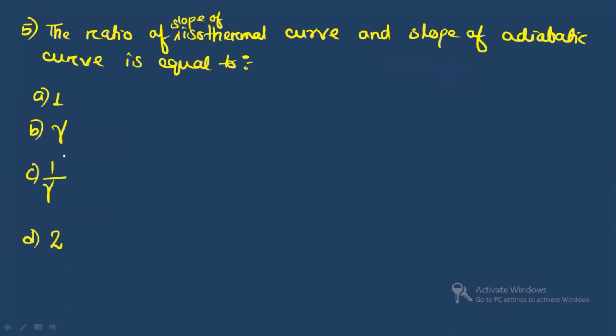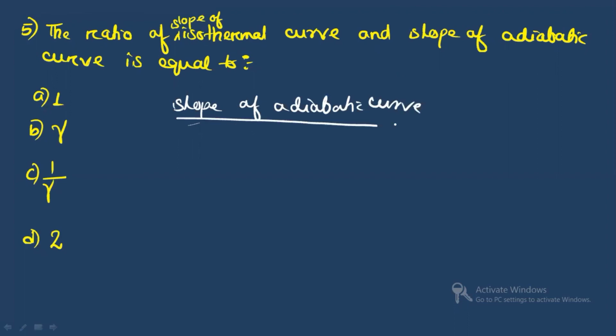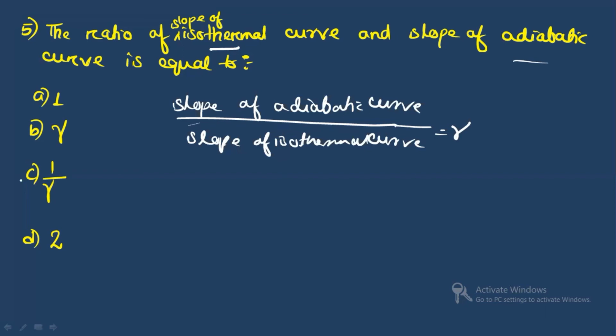The next is the ratio of slope of isothermal curve and slope of adiabatic curve. It is equals to what? So this you see, we already know slope of adiabatic curve divided by slope of isothermal curve, it is equals to gamma. So here you are asked the reverse, isothermal by adiabatic. So don't get confused, and it will be what? 1 by gamma. All right, the option C.